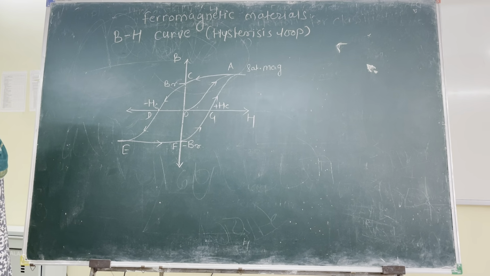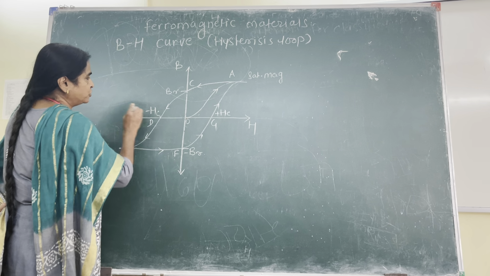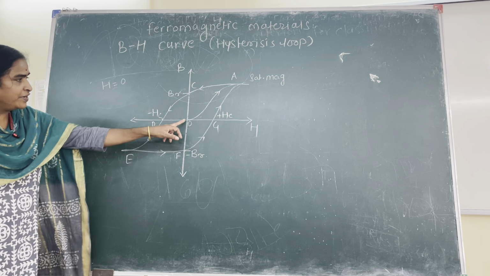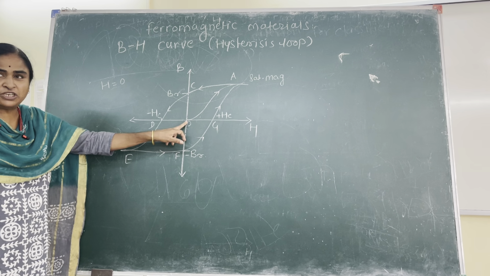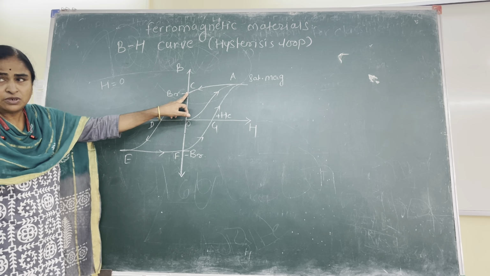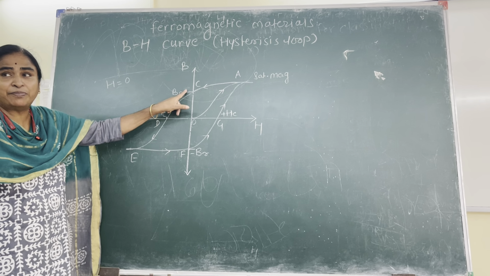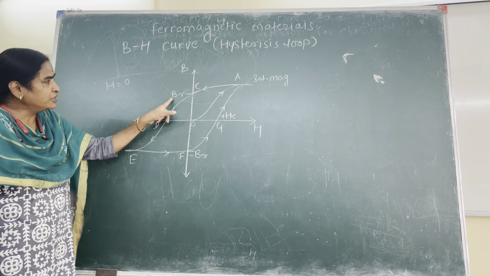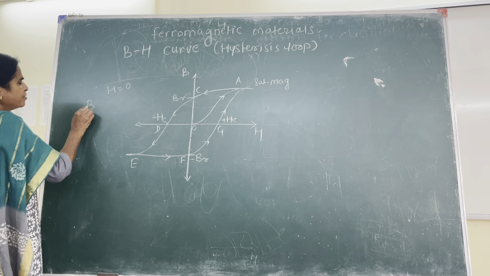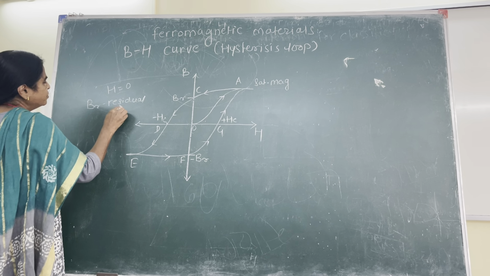And at point C, look at the curve carefully. At point C, what is the value of H? It is 0. The applied field value is 0 at point C, but still the magnetization is not 0. Some magnetic induction is still present in the sample. That magnetic induction is called residual magnetization, and that is indicated by BR. BR is residual